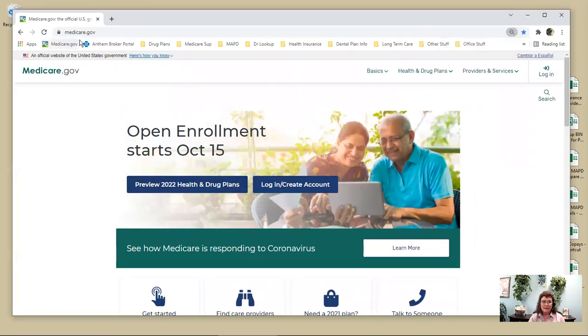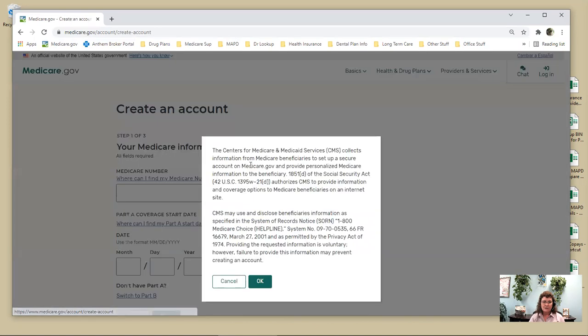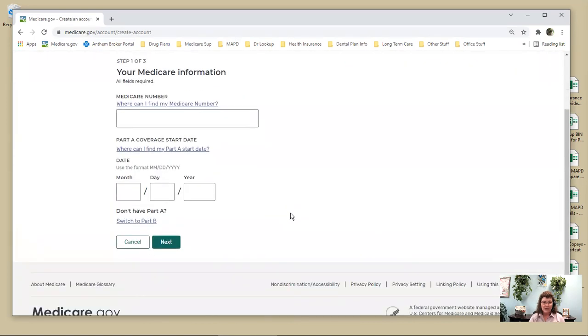Make sure you're at Medicare.gov. That's the official government one, not Medicare.com or Medicare.org. It's Medicare.gov. You can either log in and click here to log in, or you can click on Create an Account. If you don't have an account, you can just click on Create Account Now with your Medicare number and the stuff we have in our guide. It's very simple to create one.